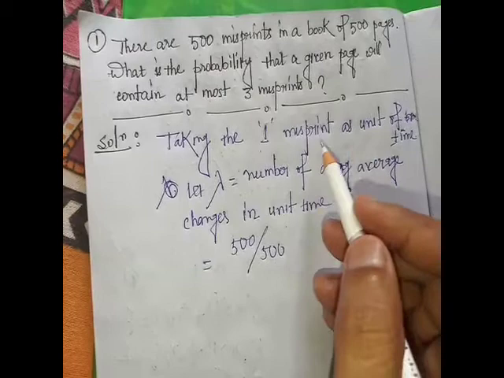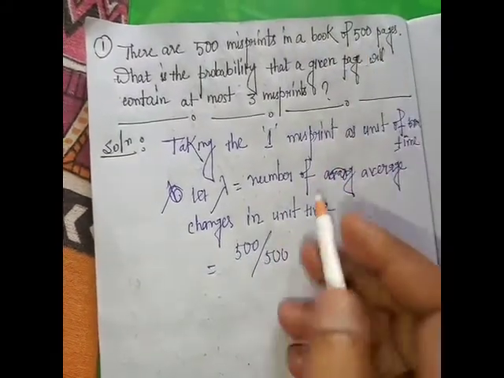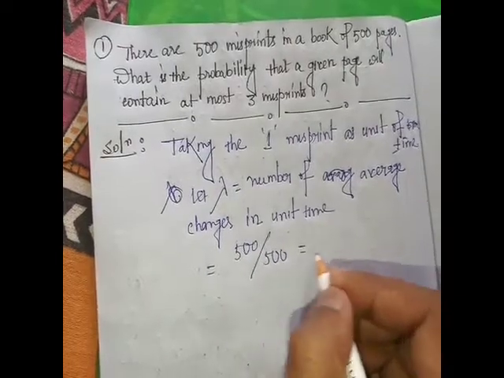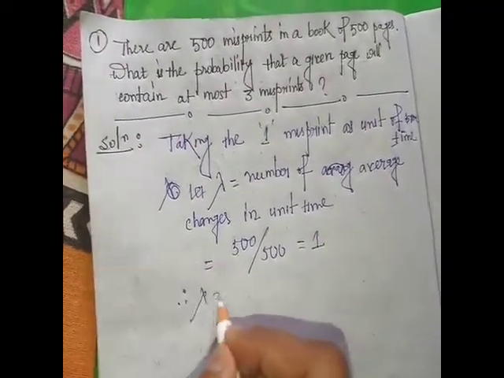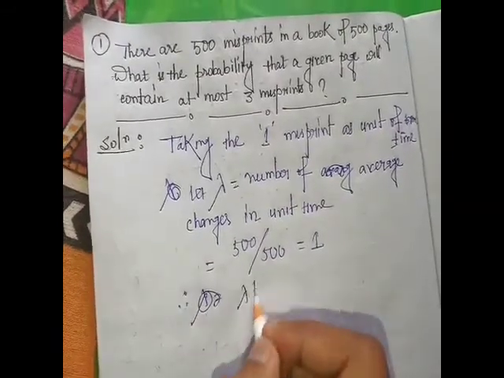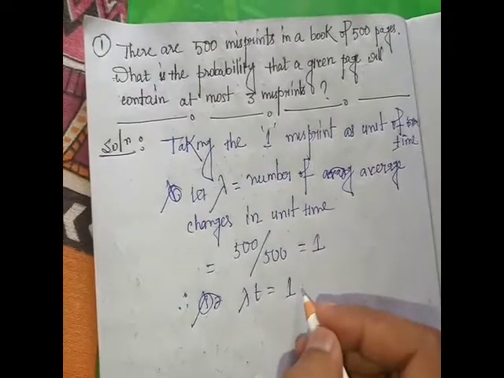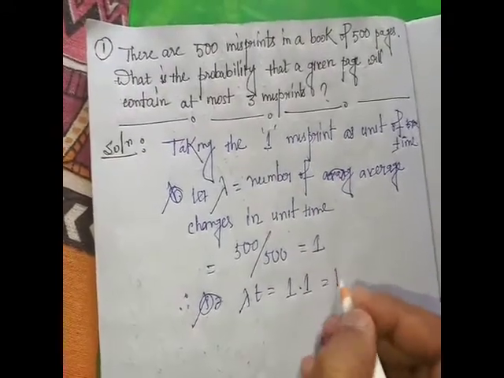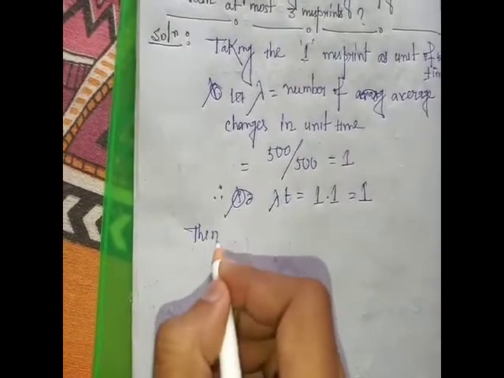We are taking one misprint as the unit of time, so t is 1. So lambda is 500 by 500, which means 1. Therefore lambda is 1 and t is 1. So lambda t is 1.